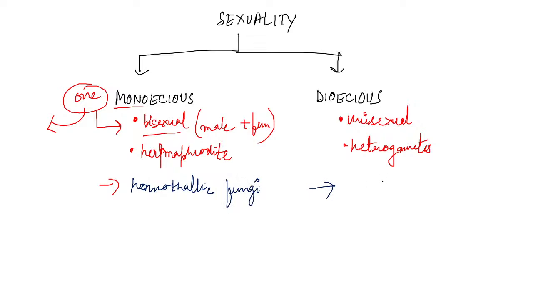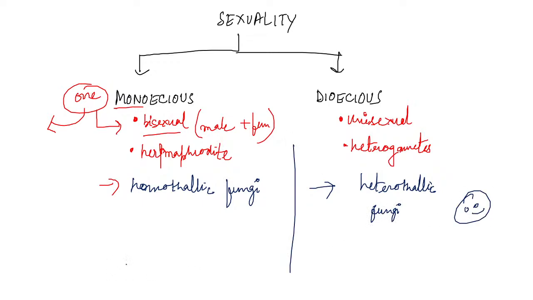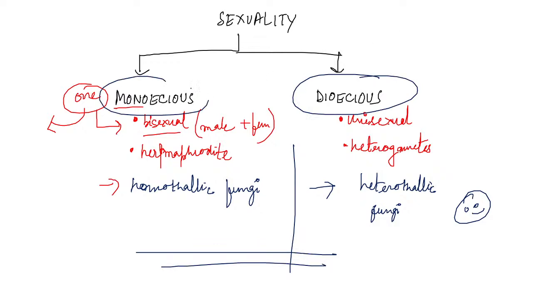And in dioecious we can say heterothallic fungi. It was so easy, right? So easy to remember the example. Now, this was the case of sexuality in organisms. Two types of sexuality you can find: monoecious and dioecious.